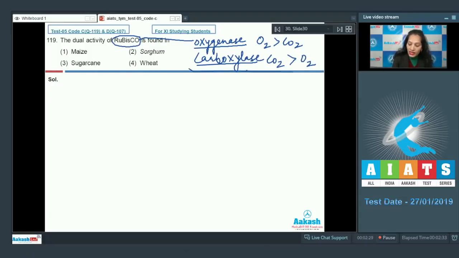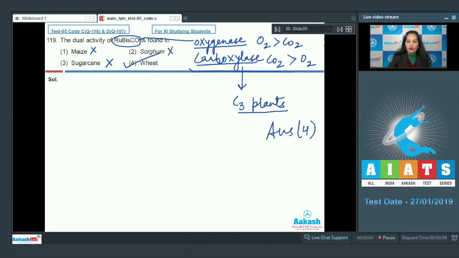So this happens in all C3 plants. But C4 plants do not show the dual activity of rubisco, as they lack photorespiration. So you have to find out the C3 plant in which the dual activity of rubisco can be seen. Maize, sugarcane and sorghum all are C4 plants, hence these options are ruled out. Wheat is a C3 plant where dual activity of rubisco can be seen. So the correct option for the given question is option number 4. Let's move on to the next question.